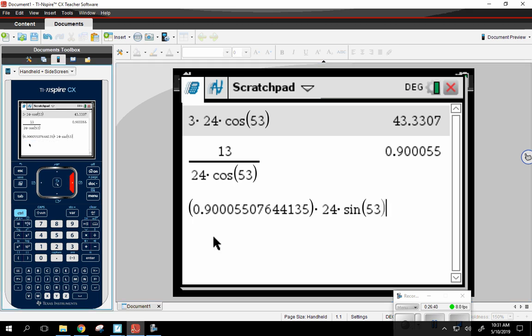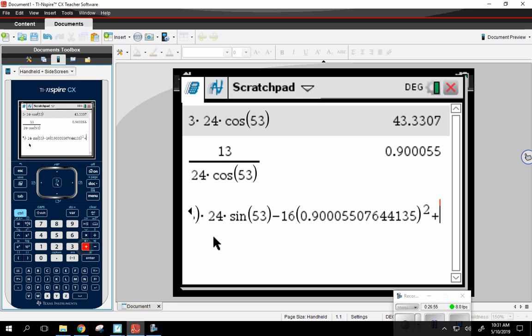Okay. Now I'm going to go ahead and get out of that. So there's t v naught sine theta. Now the next part was minus 16t squared. So I'm going to say minus 16, again, parentheses. I'm going to use that previous value, okay, squared. And then what's the last part to add on? 4.75.